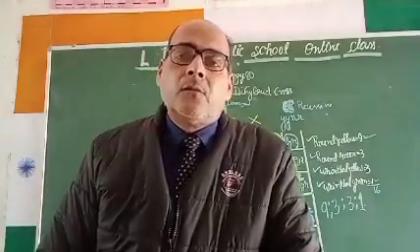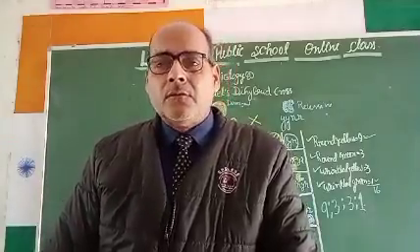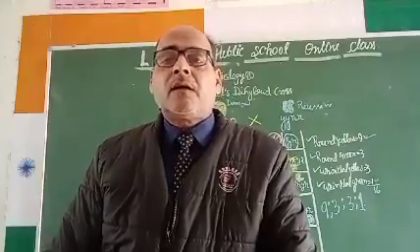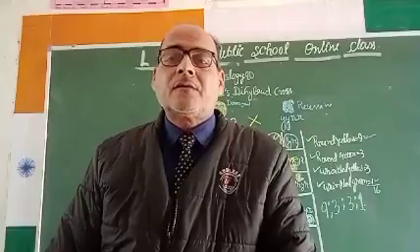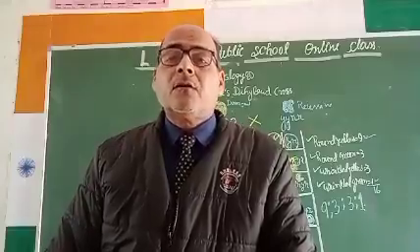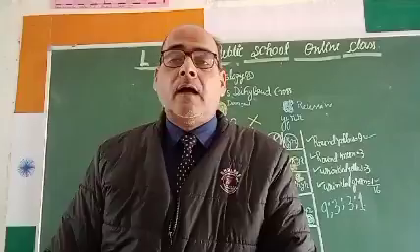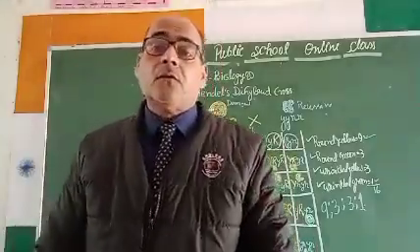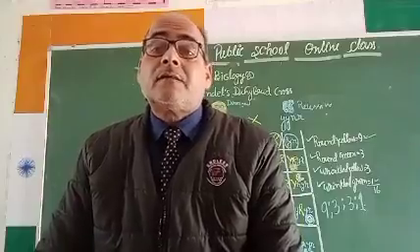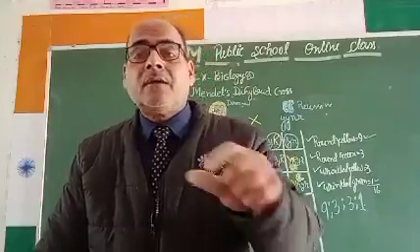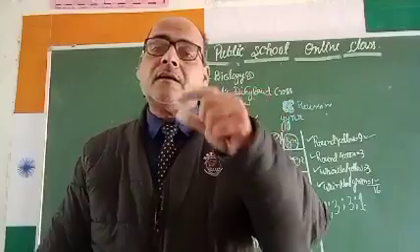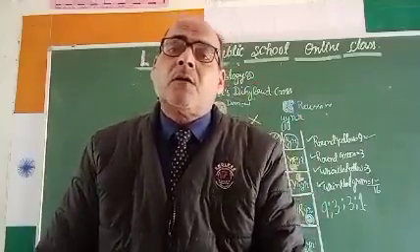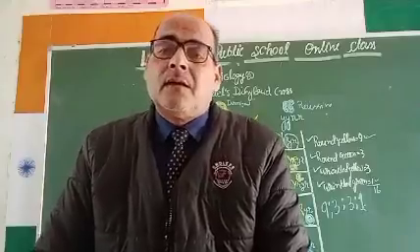So my dear student, I hope that everything will be clear to all of you. As a recap, we started from variation, the reproductive variation, what variation takes place in reproduction, and that variation result you are looking at here in the dihybrid cross. The variation takes place as far as genetic control is concerned. Genetic control के कारण ही variation होता है, genetic variation के कारण ही species में variation होता है.